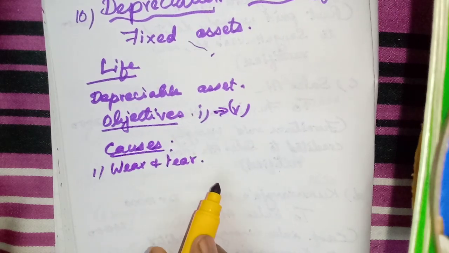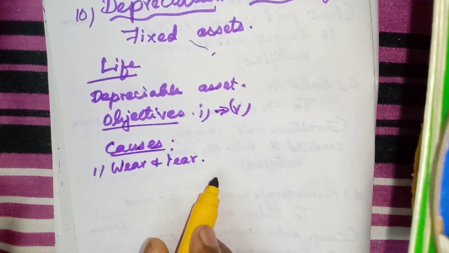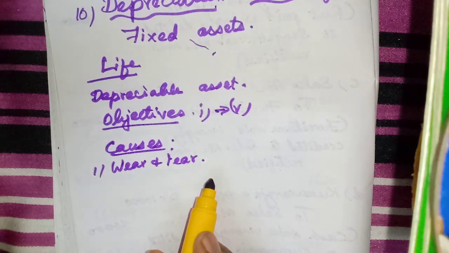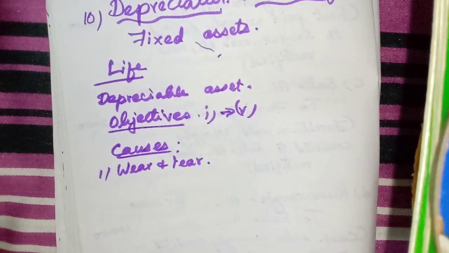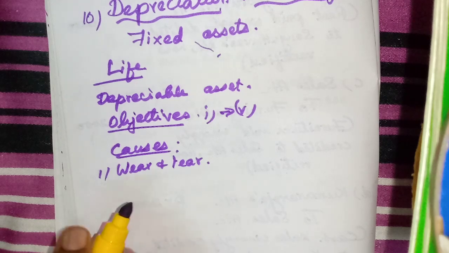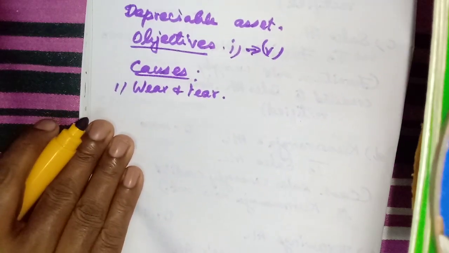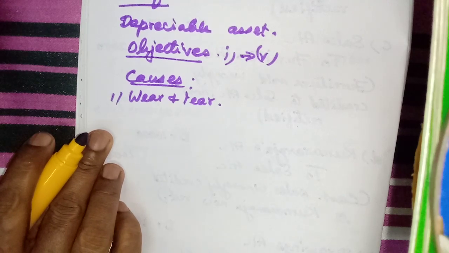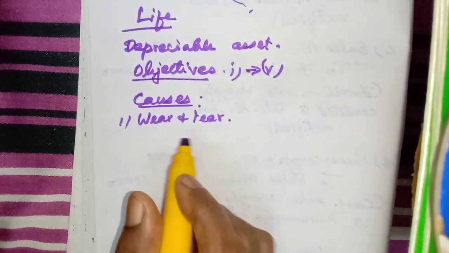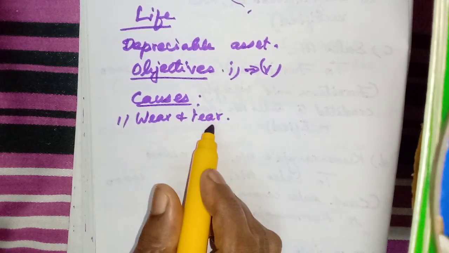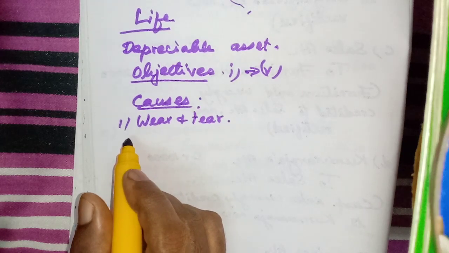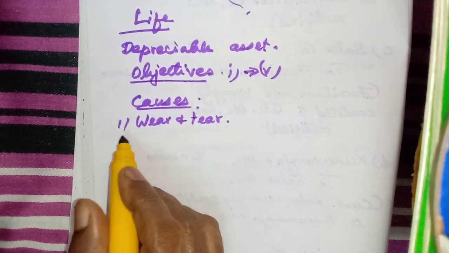When we use an asset, a tangible asset, it will get deteriorated. That means the value will get reduced by its use. That is called wear and tear. If a machine is run continuously, its life gets reduced, isn't it? That is called wear and tear.